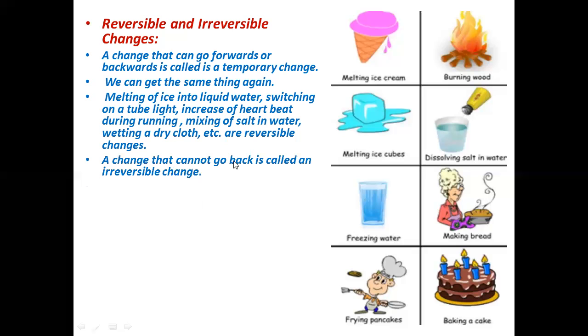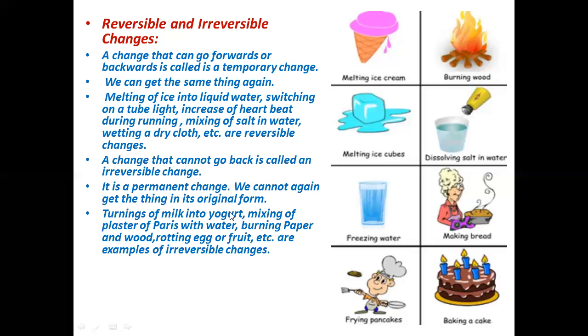A change that cannot go back is called an irreversible change. That may be a chemical change. An irreversible change we can also call a chemical change, and it is a permanent change. As we discussed, for a chemical change, we cannot again get the thing in its original form, like turning of milk into yogurt, mixing of plaster of Paris with water, burning paper and wood, rotten egg or fruit, etc. All are irreversible changes. And I told we can also call them chemical changes, because chemical changes are permanent and they are irreversible.